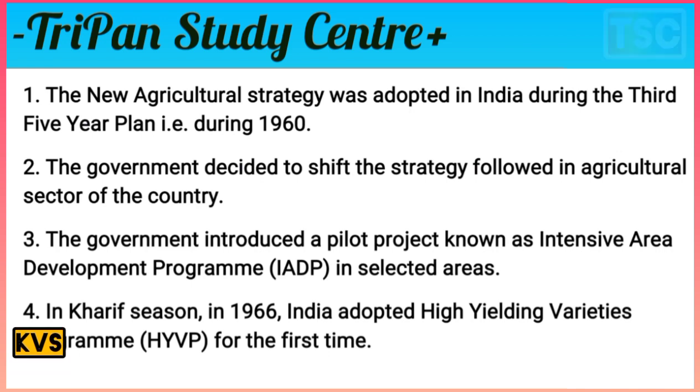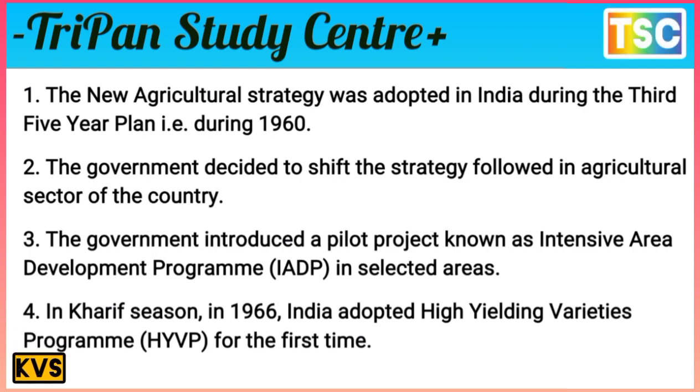The next year, the government of India introduced a pilot project known as the Intensive Area Development Program, IADP. In the Kharif season of 1966, India adopted the High Yielding Variety Program, HYVP, for the first time. That's important here. A strategy the Indian government adopted.